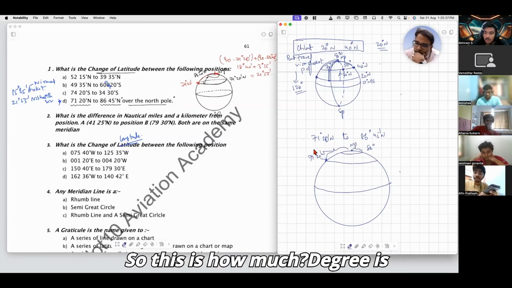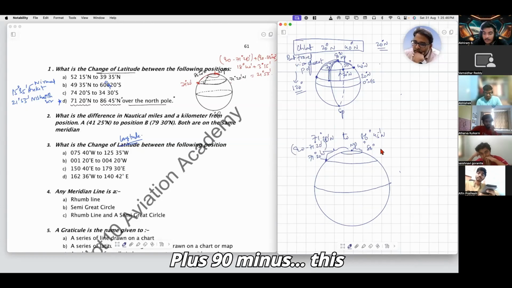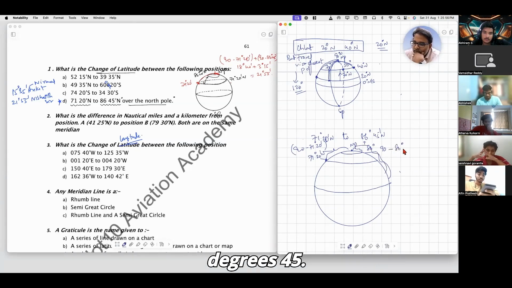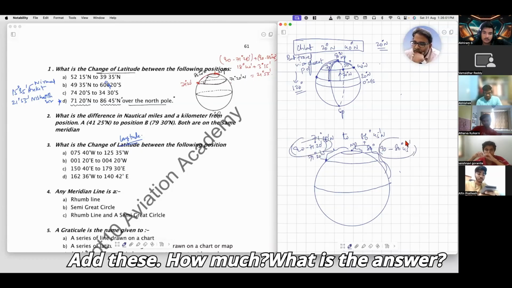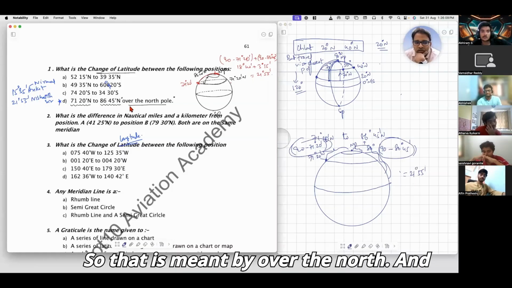How much will that be? 18 degrees 40 minutes, plus 90 minus 86 degrees 45 minutes. Add these. What is the answer? 21 degrees 55 minutes. Got it? So that is what is meant by over the north.